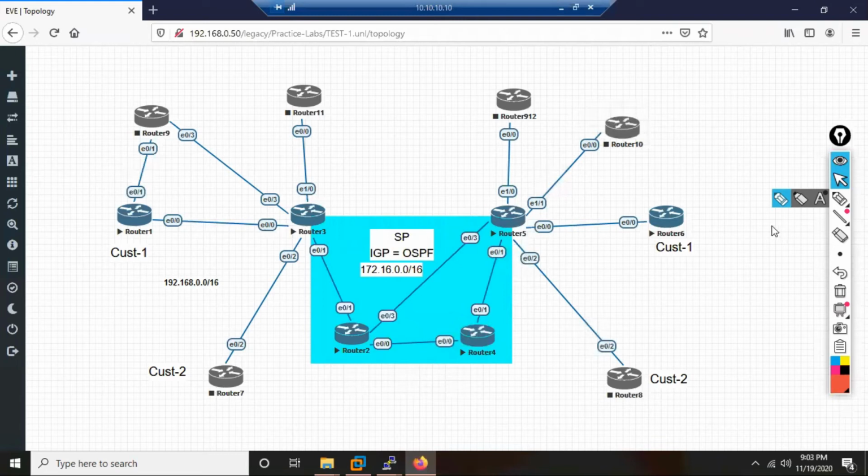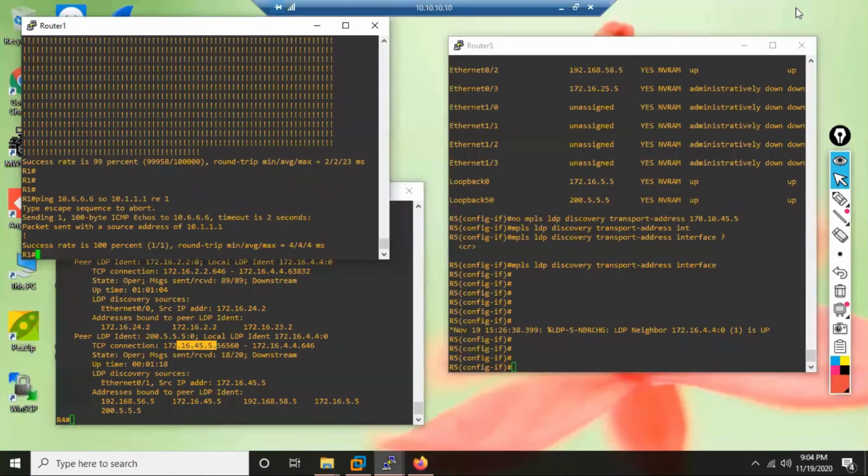Or before MPLS, people used to have what? Lease lines, dedicated lease circuits, like that. This used to be the WAN, maybe if we go back 15 to 20 years, most of the people used to have lease lines or frame relay connections. In that frame relay, let me draw some diagram.